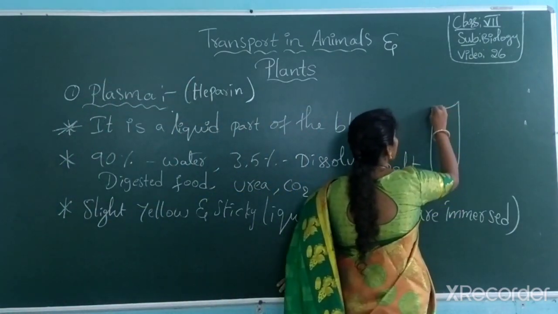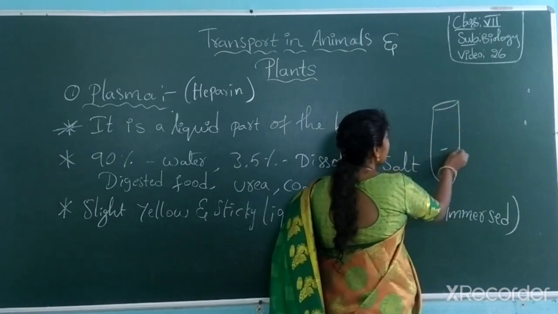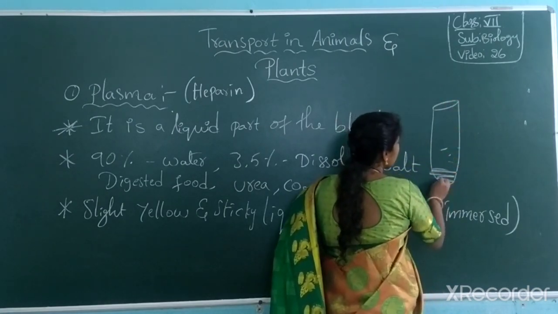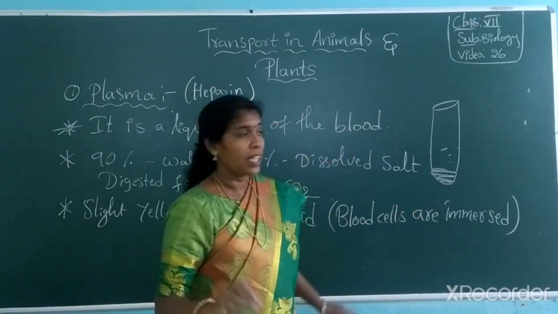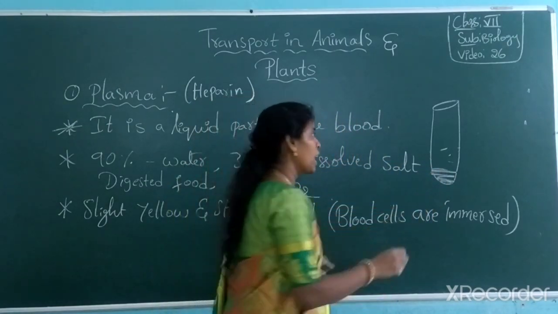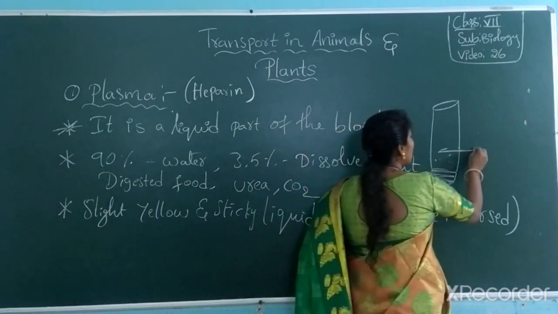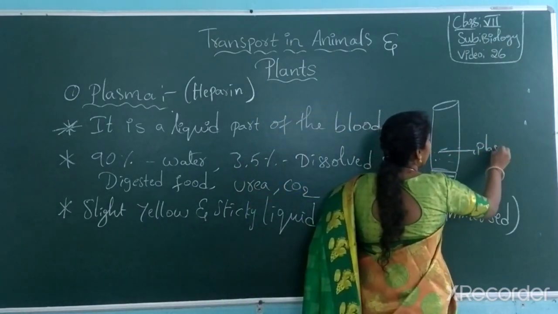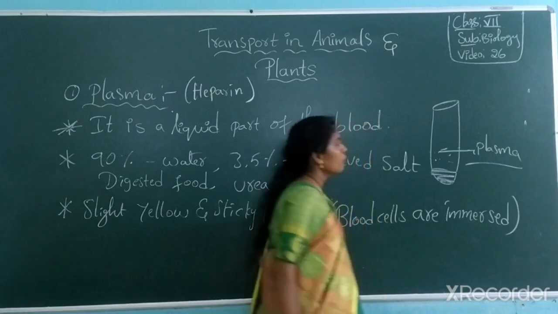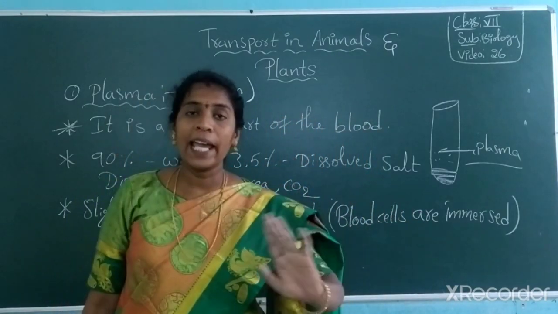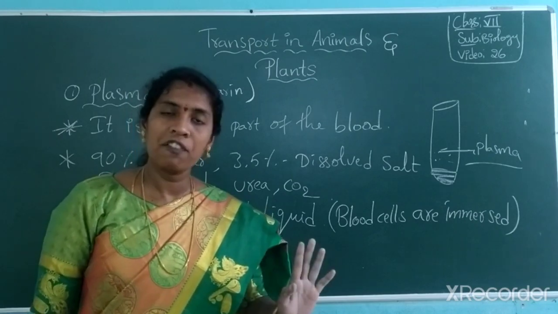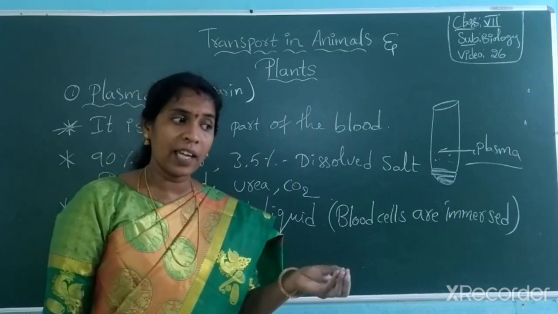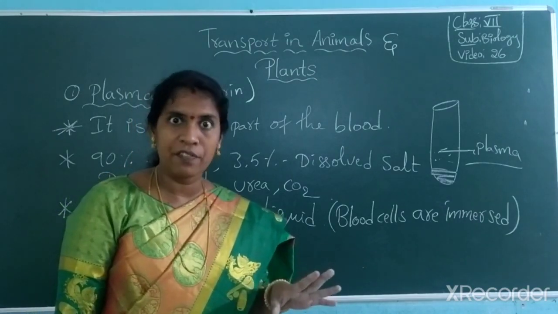In a test tube they take blood solution, the bottom becomes red color cells deposited, the upper pale yellow color is deposited. The pale yellow color one is plasma. Pale yellow, sticky, that is plasma which contains white blood cells in it. That is taken and injected to the person who is suffering from disease.